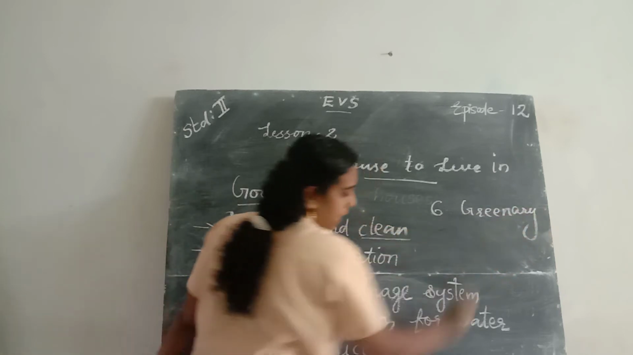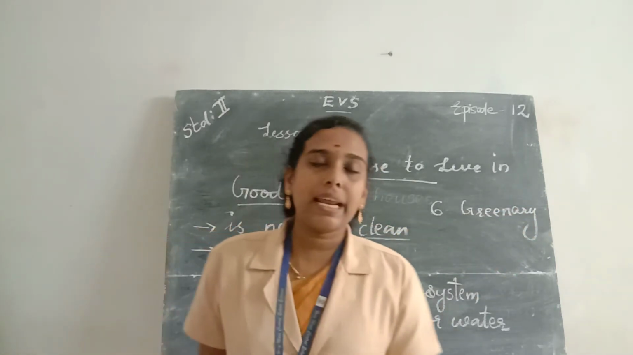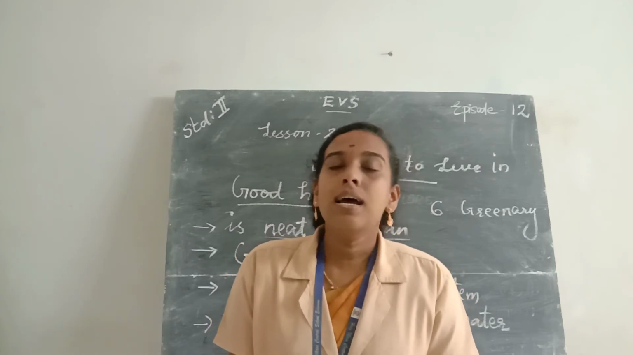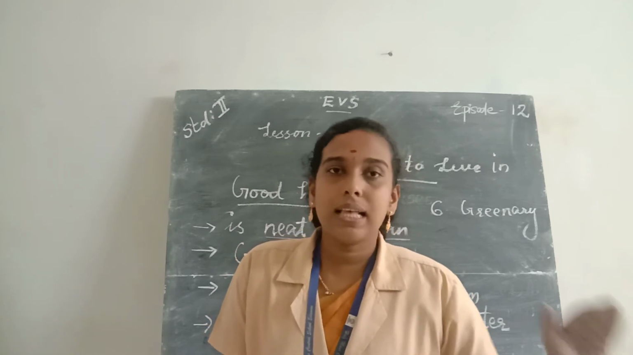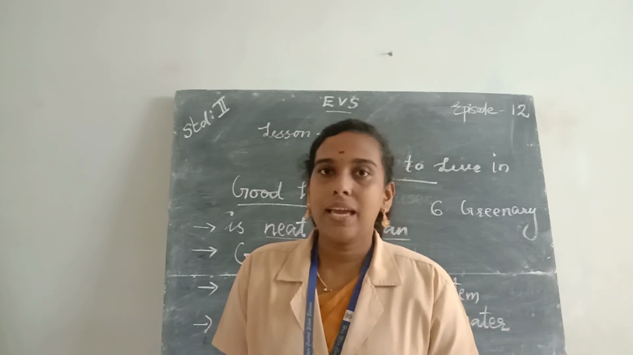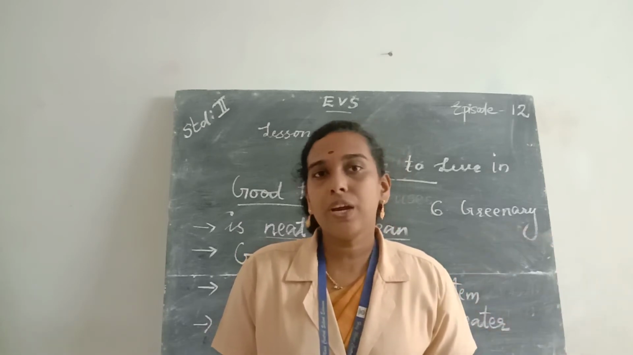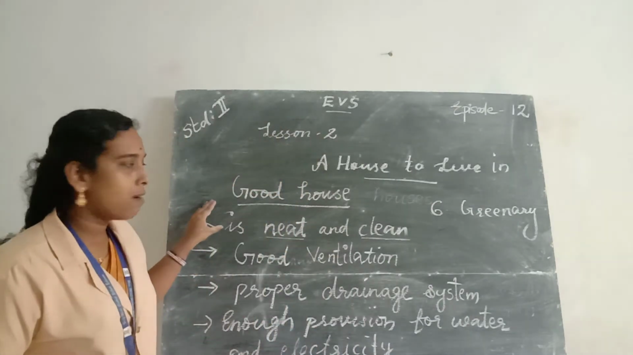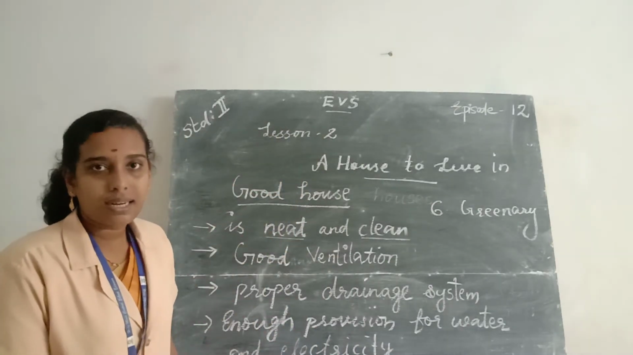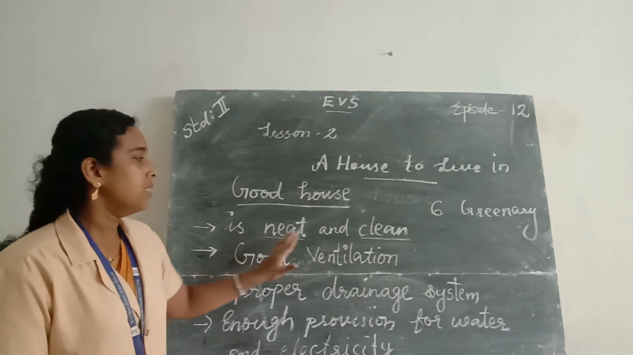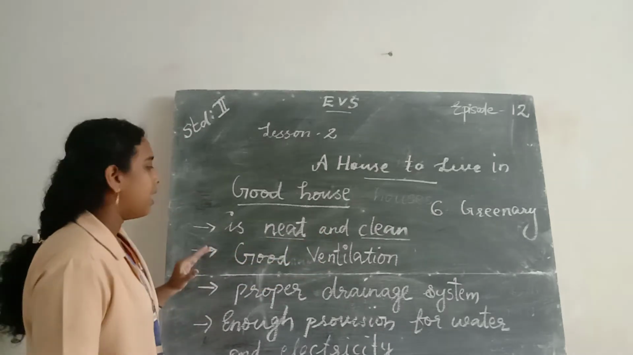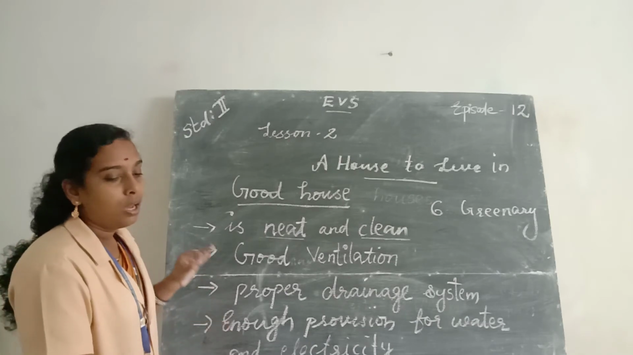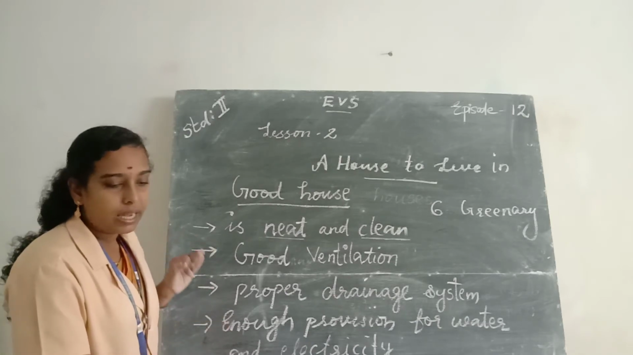G-R-E-E-N-E-R-Y. So a good house has some greenery around it. Greenery means a good house has some plants and trees around it. That is called greenery. Okay. So these are the features of a good house. So look at the board. A good house is neat and clean, and a good house has good ventilation or has the provisions for it.